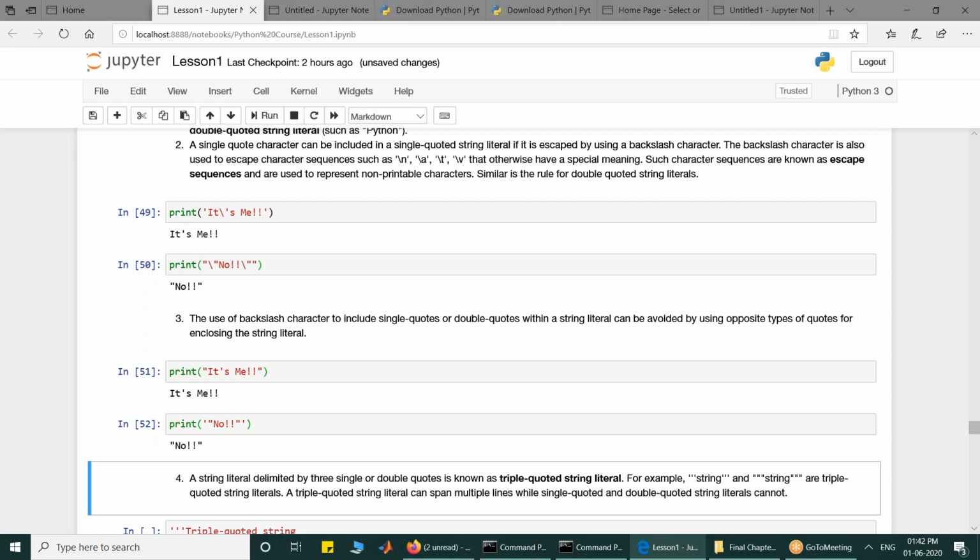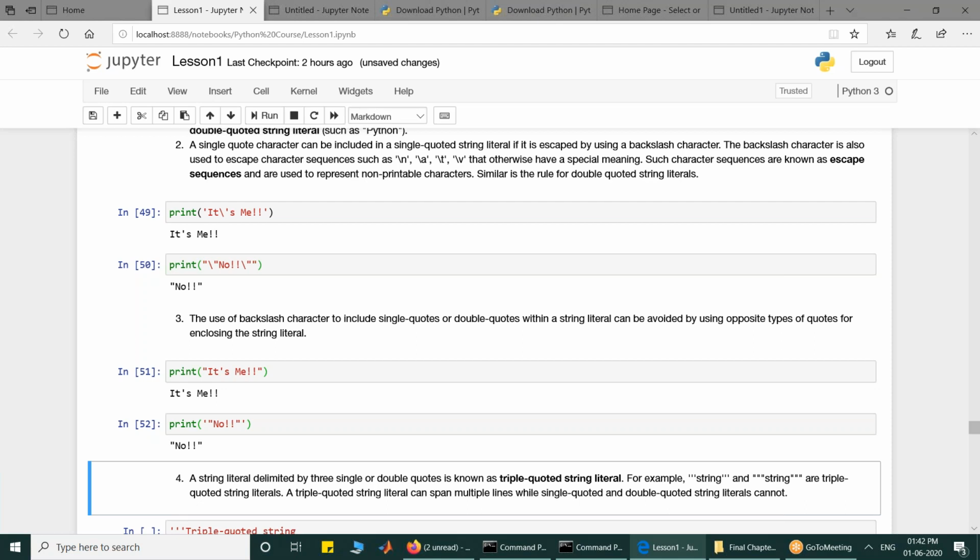Regarding strings, what I want to say is that a string is a sequence of characters which can be enclosed within single quotes or double quotes. You can either use one single quote character or you can use three single quote characters.